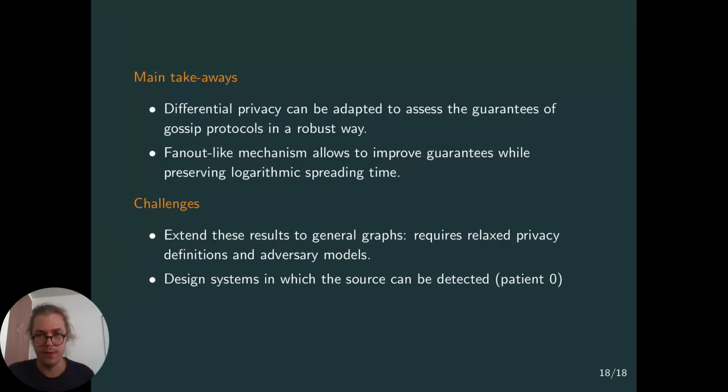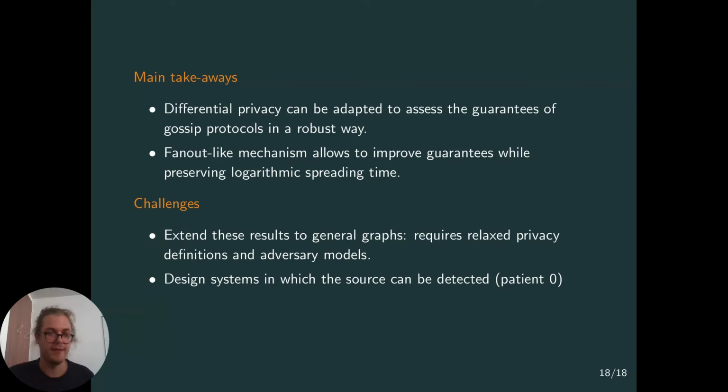It's a very important question, but it actually requires a relaxed differential privacy definition and adversary model. We talk about this in our paper, and we have a whole part of the appendix dedicated to this, which I encourage you to read. And finally, we can also reverse the problem and use this to design systems in which we have guarantees to detect the source.